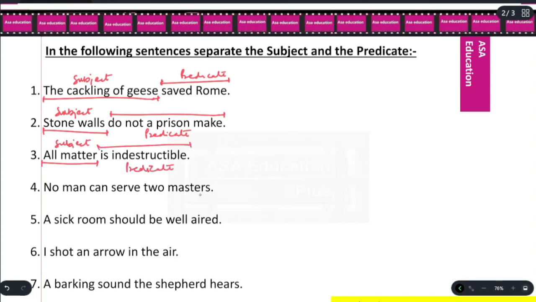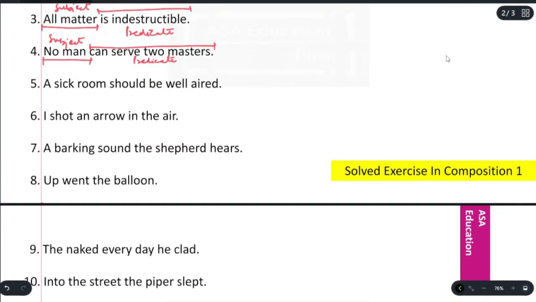No man can serve two masters. No man, subject, can serve two masters, predicate. A sick room should be well aired. A sick room, subject, should be well aired, predicate. I shot an arrow in the air. I, subject, shot an arrow in the air, predicate.